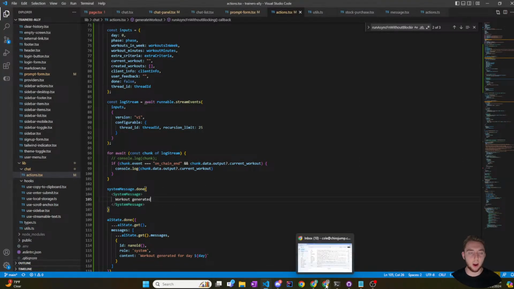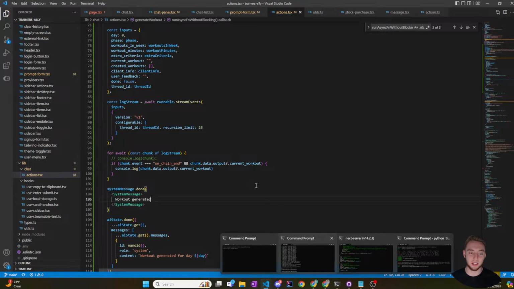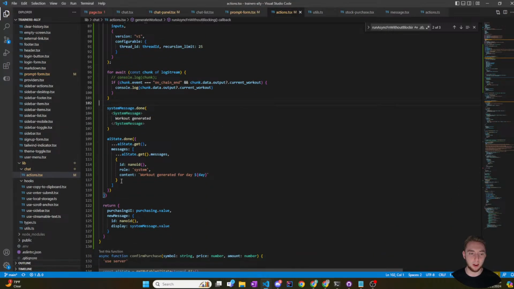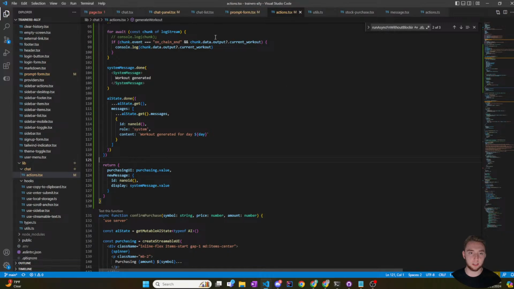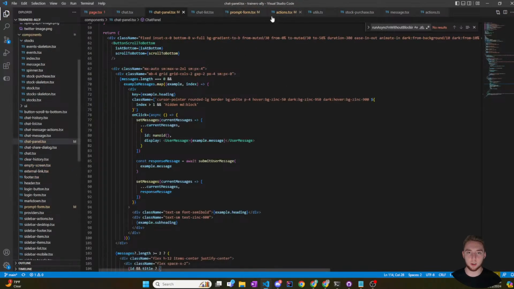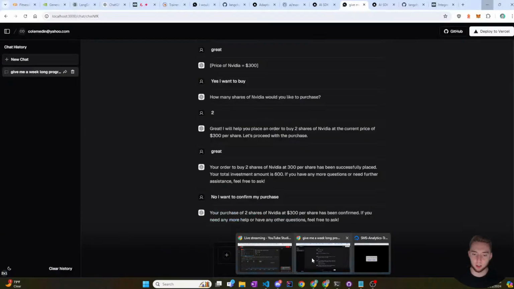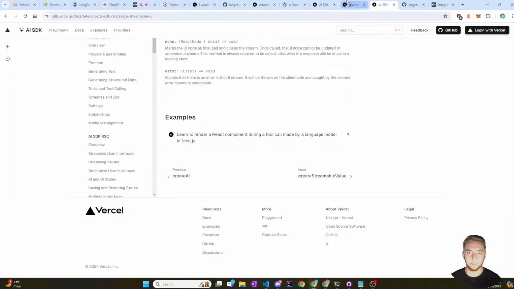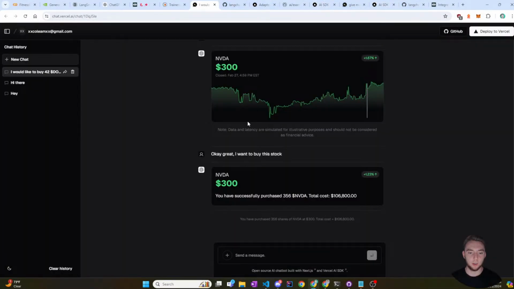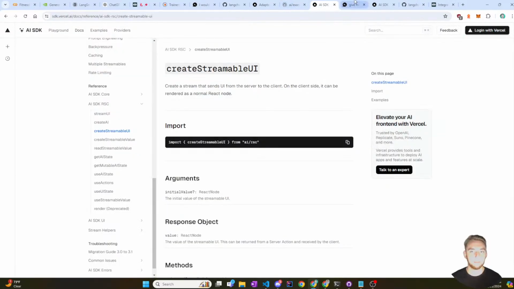This will be cool because I want it to print out a workout in the front end. I know this is the server component, so it's not technically a front end, but whatever I get here, I can just return to the state and then have that display it anywhere that I want, just like it had with the confirm purchase that I showed earlier in the example, where whatever it produced in the confirm purchase server component went to the front end here. So yeah, all right, let me do that.